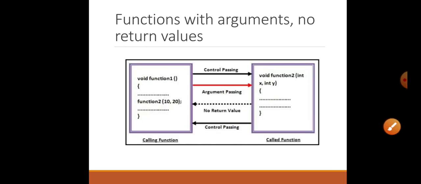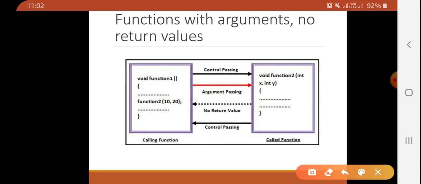Second is function with argument and no return value. In this case, we are passing some value from function 1 to function 2 with the help of arguments. We have provided two arguments here, so we can pass two values from function 1 to function 2. The function will execute and come back, but there is no return value, so function 2 will not return any value to function 1.